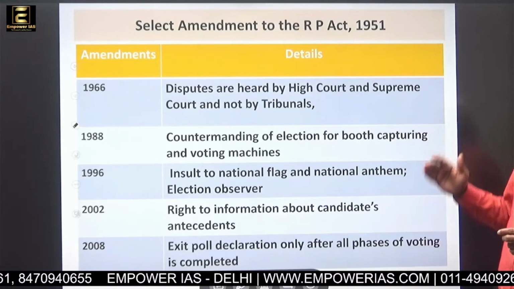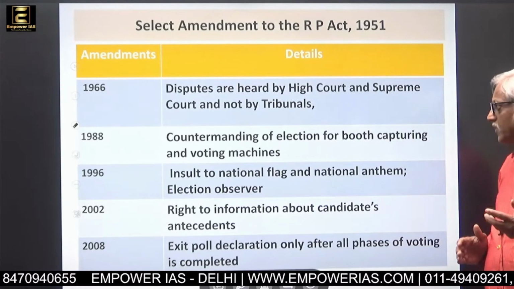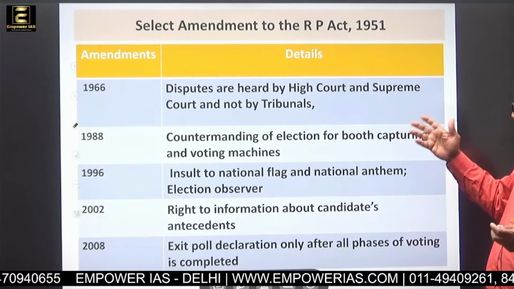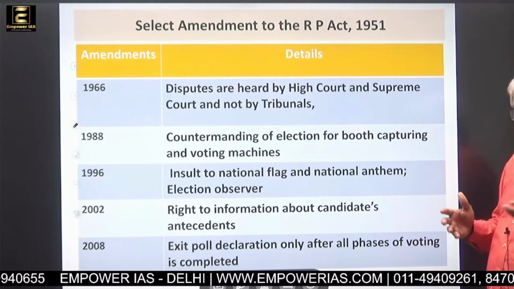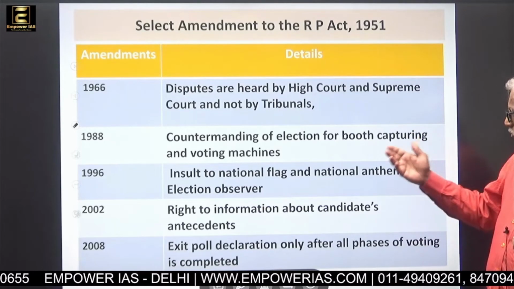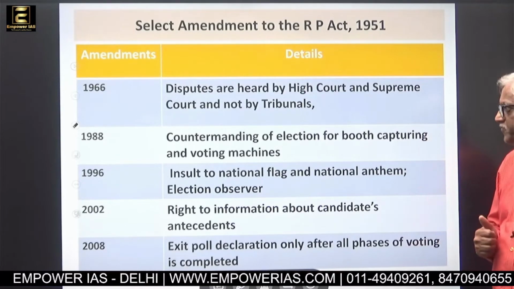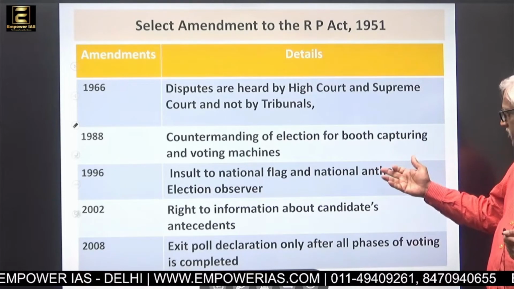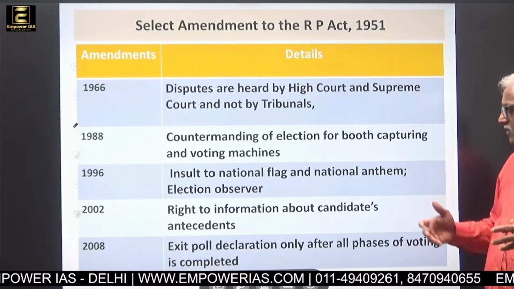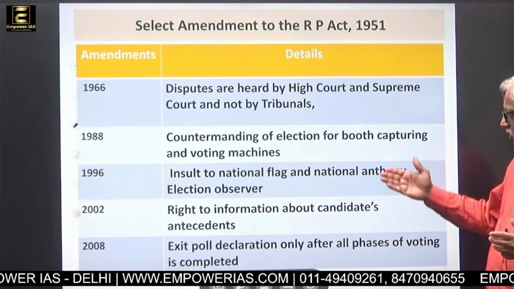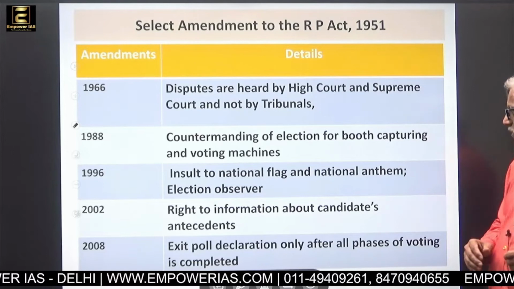What do the amendments make? Disputes are heard by High Court and Supreme Court and not by tribunals. Countermanding of election for booth capturing and voting machines. Then insult to national flag and national anthem. Election observer, provision of election observer it brings.